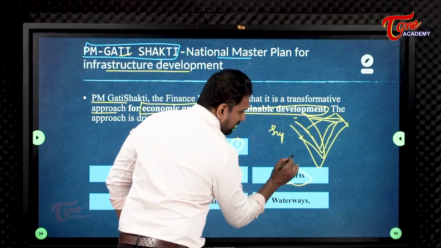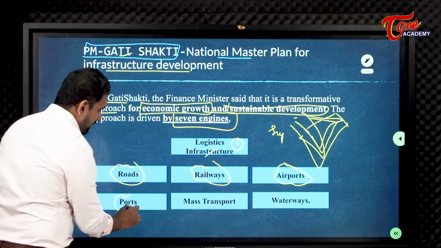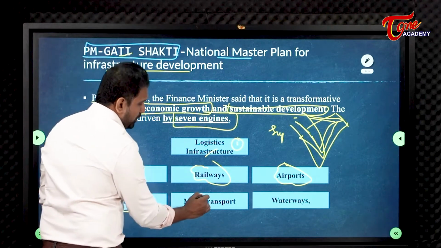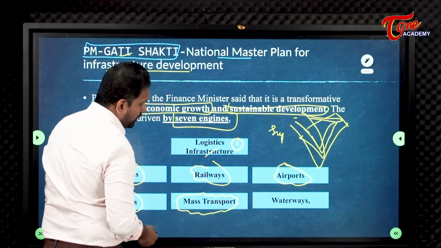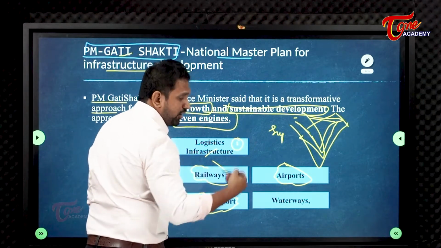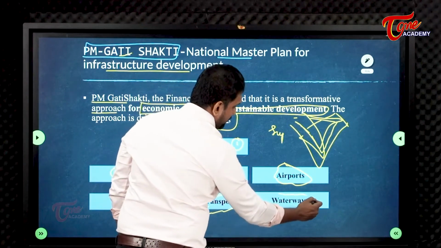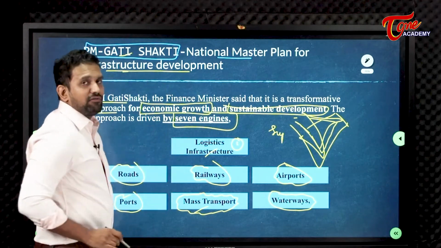Airports will be built wherever we require, even in tier 2 and tier 3 cities. Port development is also there. Mass transport like metro rail, tubes, flyovers, which takes a lot of people at a time, and waterways. So you can see that it is completely a national master plan for infrastructure development.